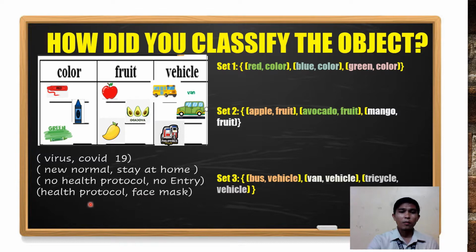Then, we also have health protocol and face mask. When we hear health protocol, of course, face mask belongs there. Not only face mask, but also face shield and social distancing. So there are a lot of health protocols. As our example here shows, there is a relation.